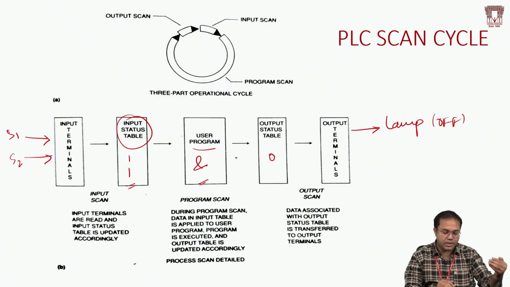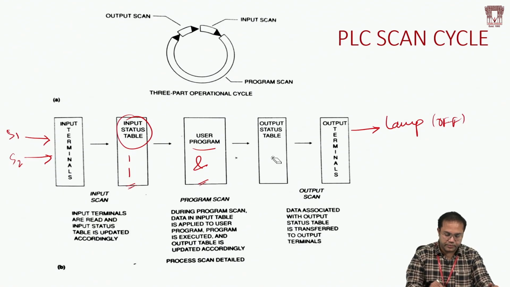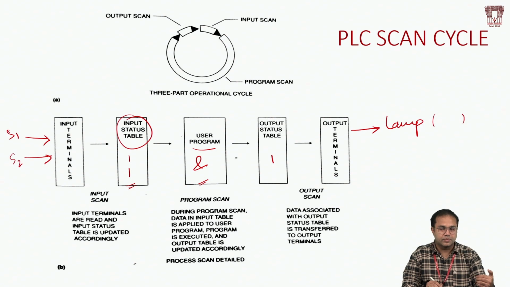So the PLC has done the input scan process, the new data will get updated, and with this new data the user program will get executed again. It's not like the program will be executed only once. It goes on, it is a continuous process. As per the new data, and I have not changed the logic, the same logic now gives a new decision: it's high. This decision, again with the output scan, goes to the output terminal, and this time the lamp will turn on.